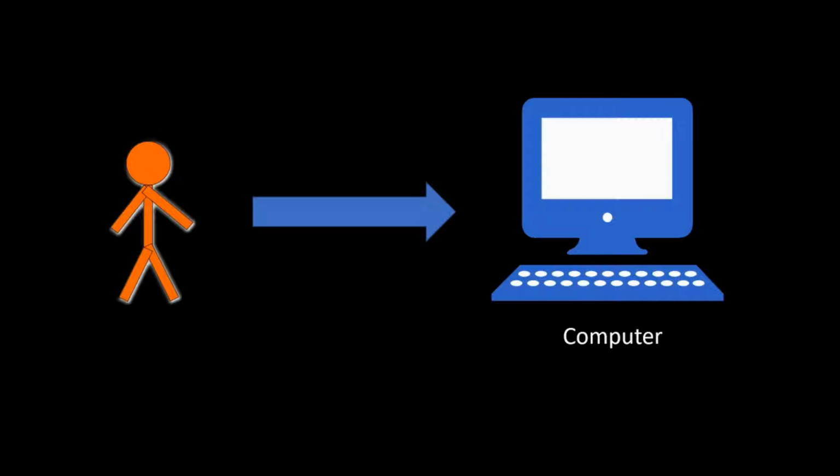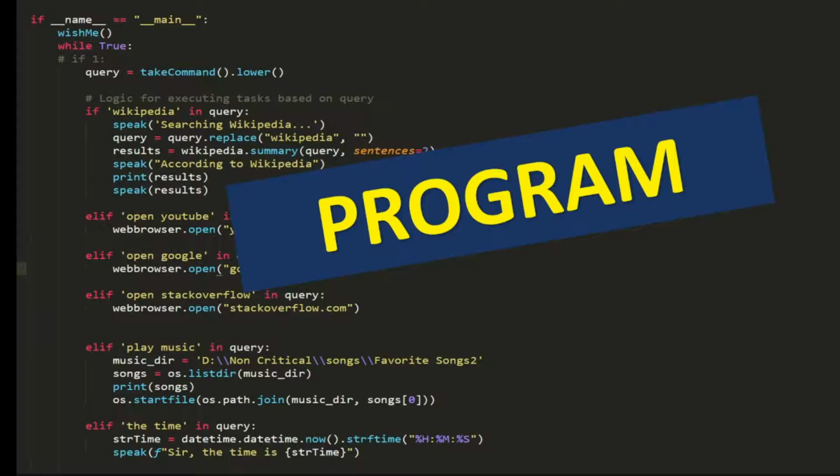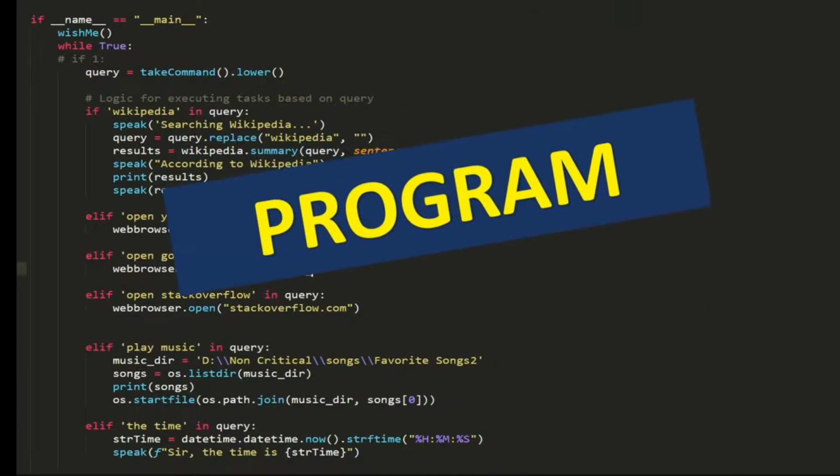These computers are not self-operated devices. That's nothing but computers need to get instructions from someone. That someone who will give instructions to the computer is called a programmer or developer, and this programmer or developer will give instructions to the computer, and this group of instructions is called a program. And to write this program we need a language, and those languages are called programming languages. There are many programming languages present, and in this series we will discuss the Python programming language.